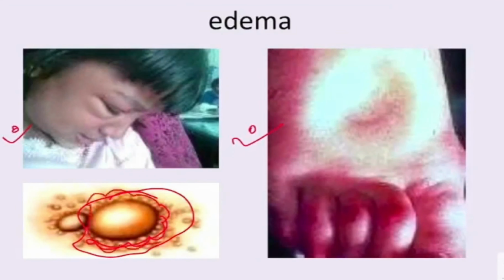Next mineral is chloride. Chloride is known as Cl-. Food sources of chloride: we are getting chloride from table salt, eggs, seafood and milk. So there are four sources of chloride.